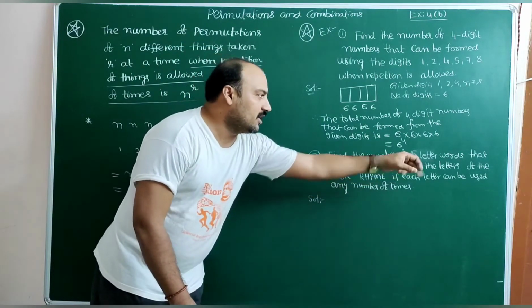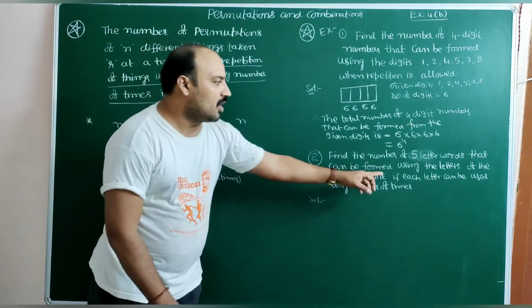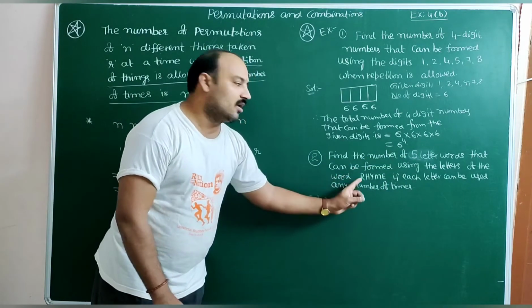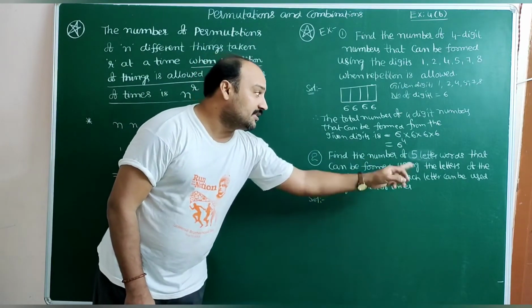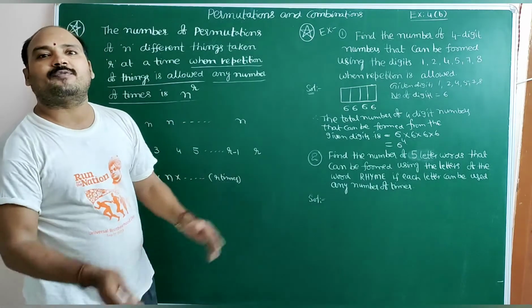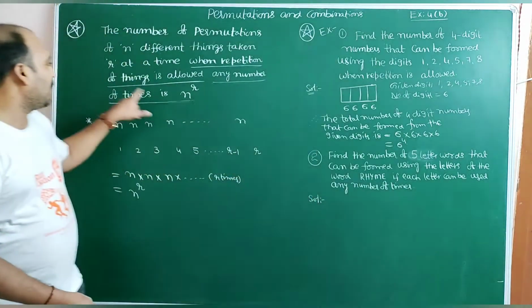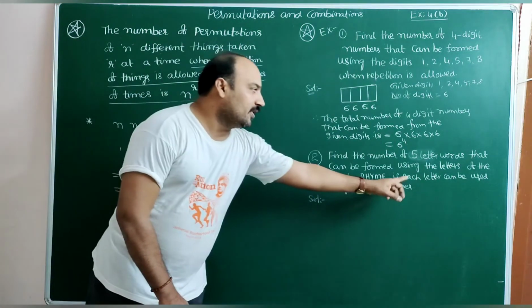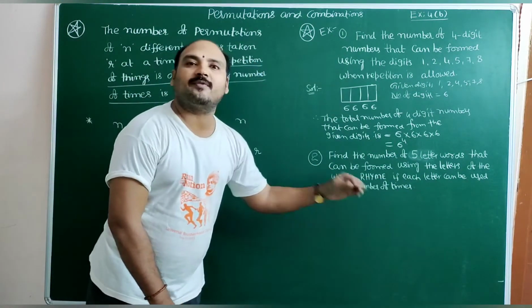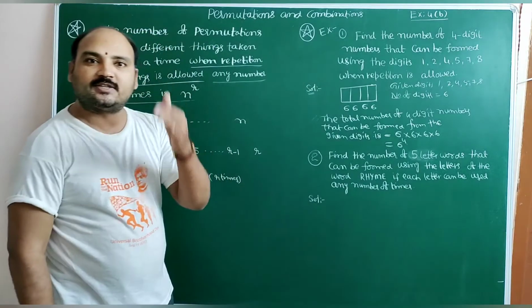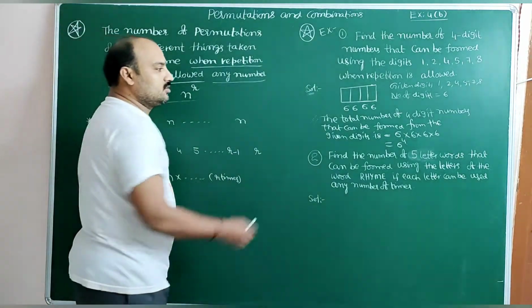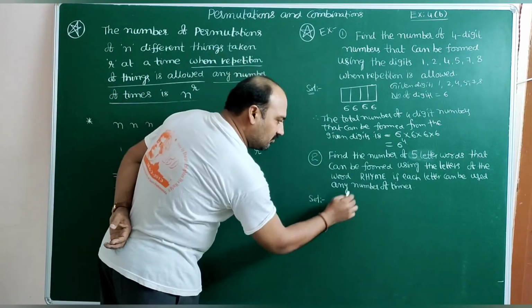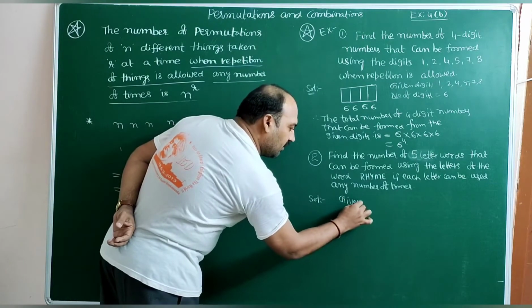Find the number of 5-letter words that can be formed using the letters of the word RHYME if each letter can be used any number of times. That meaning is repetition is allowed. You remember, dear students? If each letter can be used any number of times, that means repetition is allowed. So what is the given word?